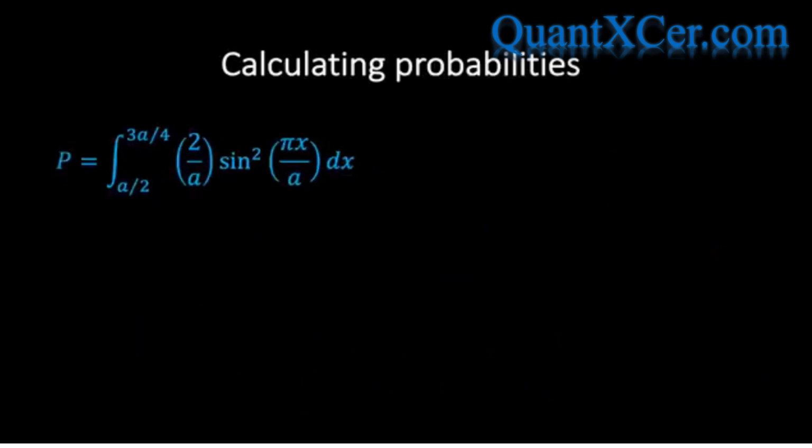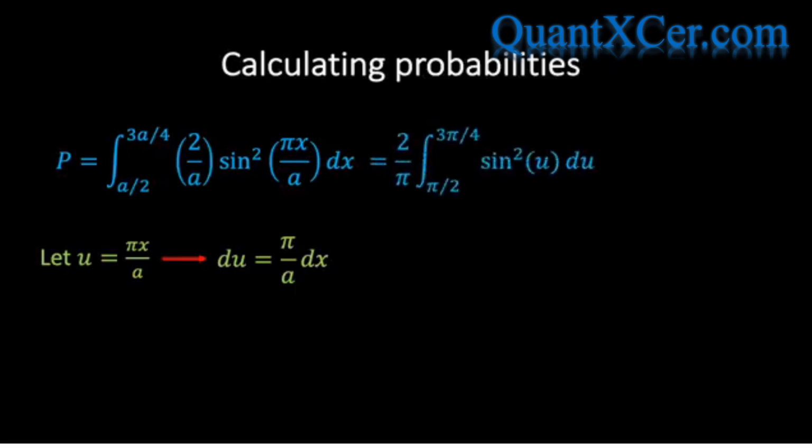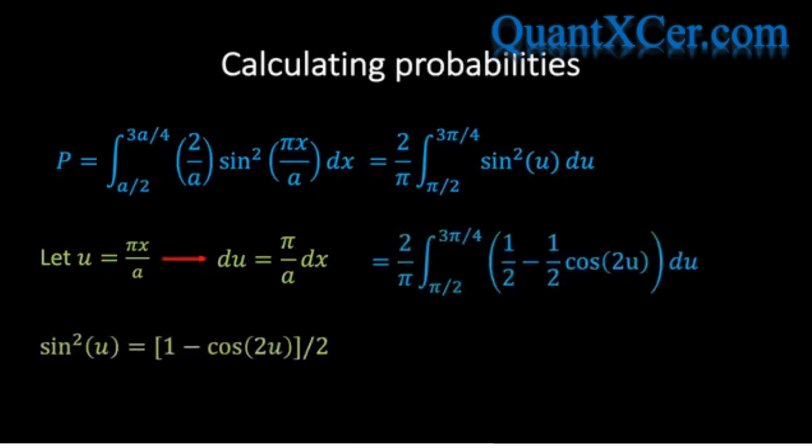In order to evaluate this integral, we will change variables and let u equal pi x over a, in which case we have that du equals pi over a dx. If we then sub this back into our integral expression, we find the following result. Next, we use our favourite trigonometric identity to re-express our integral. If we then carry out the integral and sub in the limits, we find an answer of 1/4 plus 1 over 2 pi, which is roughly equal to 0.41.